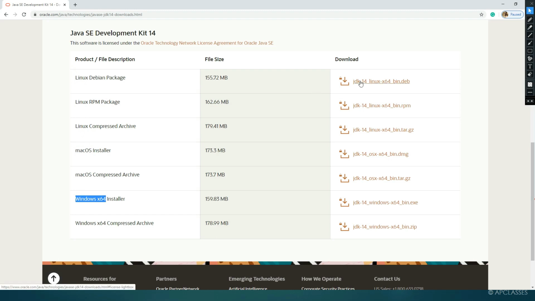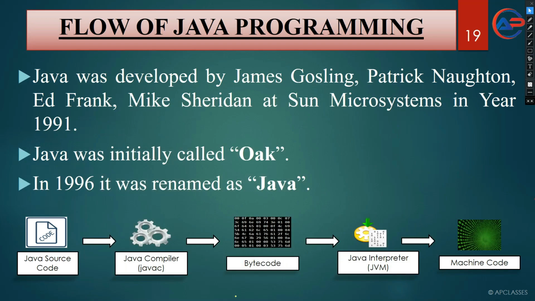But for that you have to download the specific JDK or Java Development Kit for Linux, or if you are using Mac then you have to download it for Mac, or if you are using Windows operating system then you have to download it for Windows. So once you write the program, that software can be executed on any operating system, but for that you have to download JDK for that specific operating system.